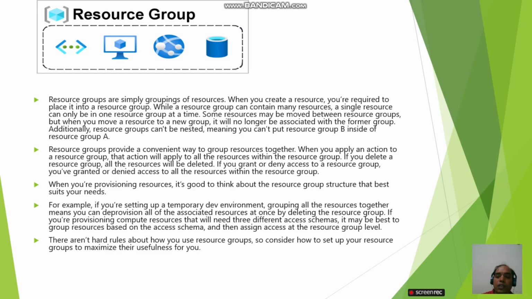If you are provisioning compute resources that will need three different access schemas, it may be best to group resources based on the access schema and then assign access at the resource group level. There aren't hard rules about how you use resource groups, so consider how to set up your resource groups to make them most useful for you.